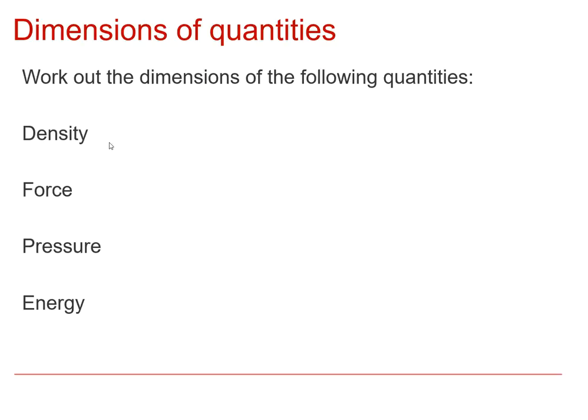Okay, so starting with density, so that's a mass per unit volume, so that must be mass, and then to divide by a volume, well, clearly volume is length cubed, isn't it? So that will be L to the minus 3, so we're dividing by a volume.